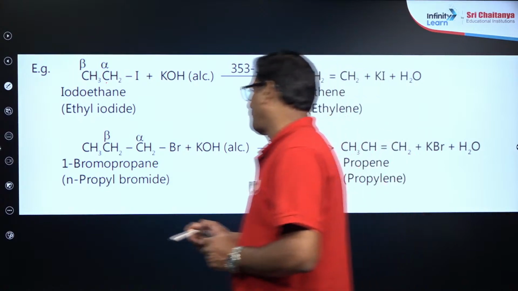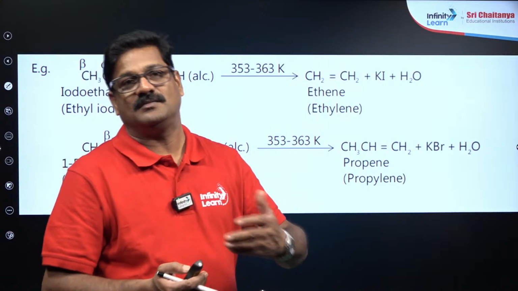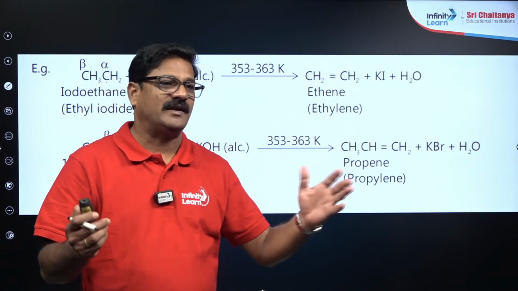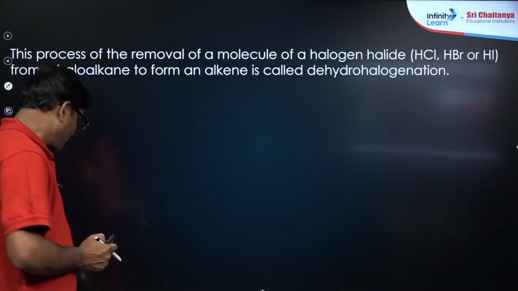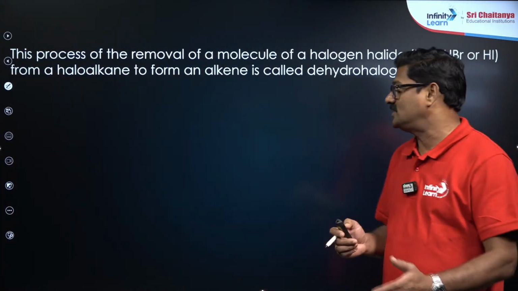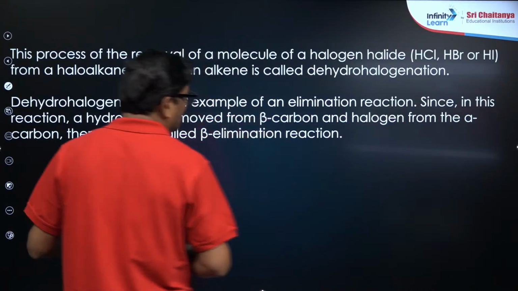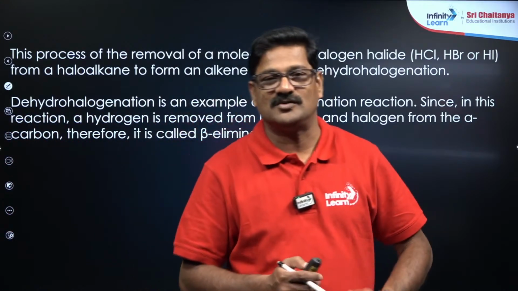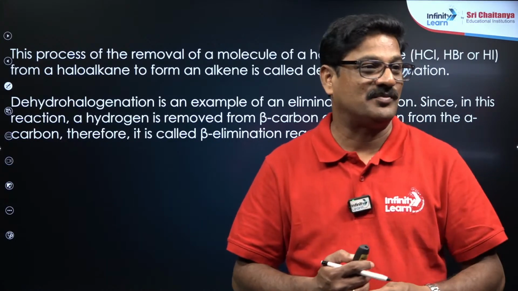And also you can see sodium tertiary butoxide in butyl alcohol, or ethyl alcohol and sodium methoxide, various kinds of bases can be used. Okay, the process of removal of a molecule of hydrogen and halogen from a molecule is called dehydrohalogenation. Dehydrohalogenation is a beta elimination process, and in the beta elimination process you are going to eliminate a hydrogen from the beta carbon, therefore it is a beta elimination process.